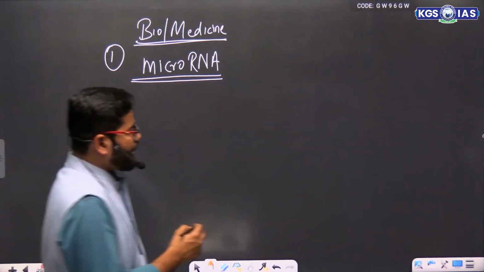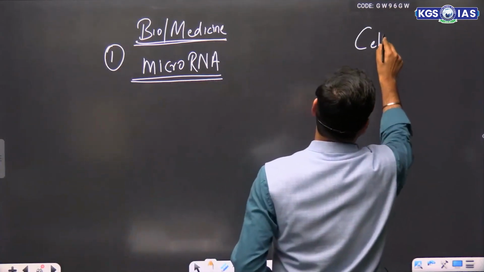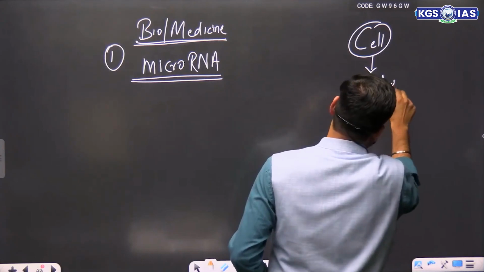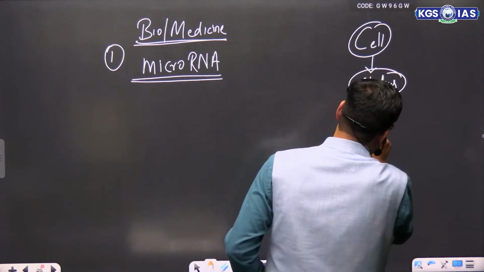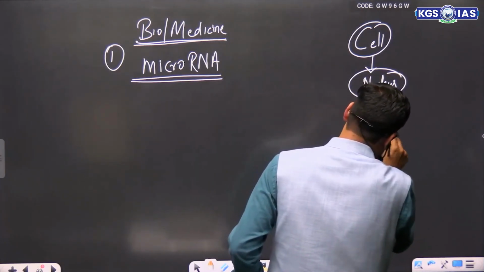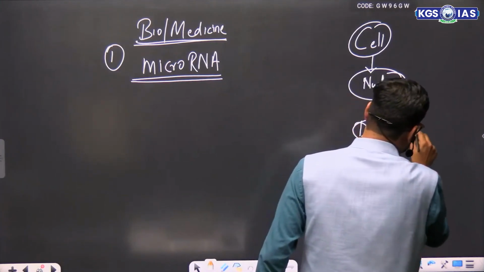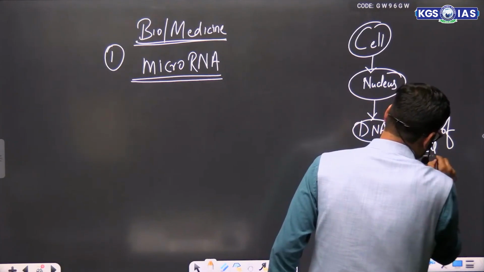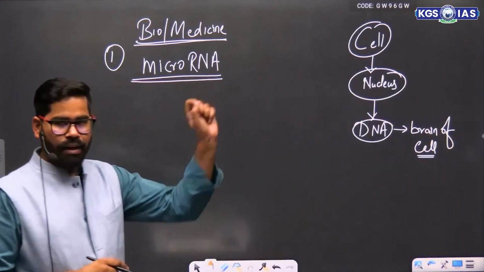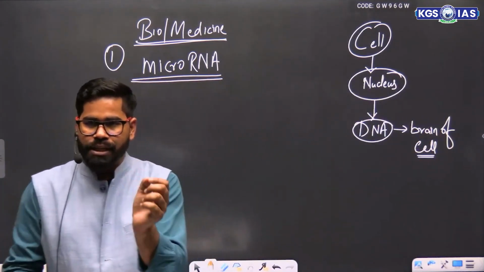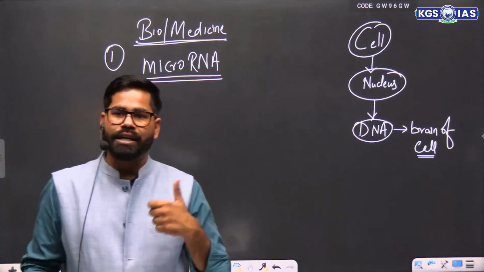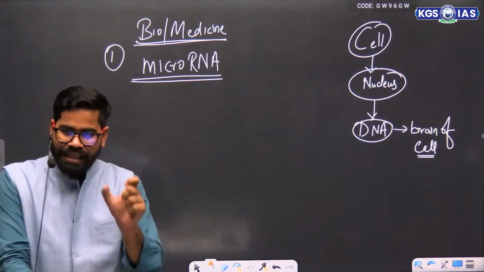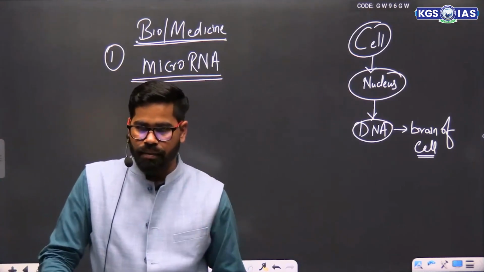Now, you know that if we are talking about a cell, in the cell we have one thing called the nucleus. In the nucleus, we have one thing called DNA. This DNA is called the brain of the cell. This nucleus directs each and every activity in the cell.